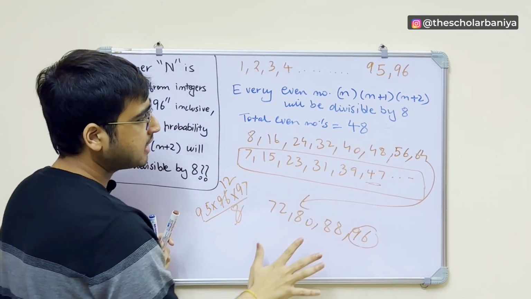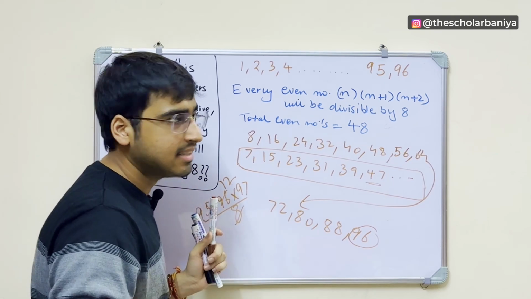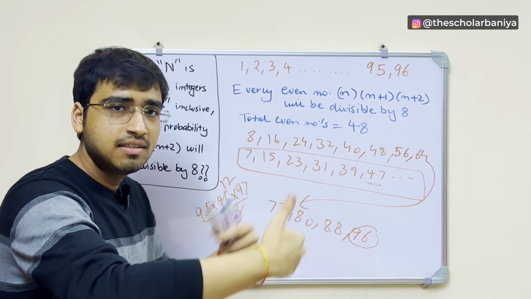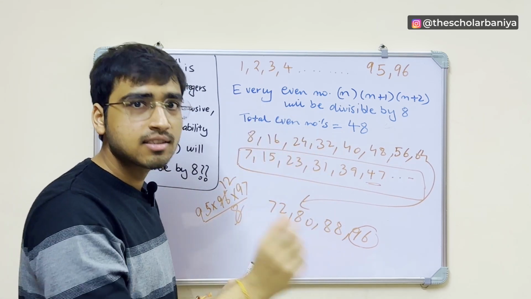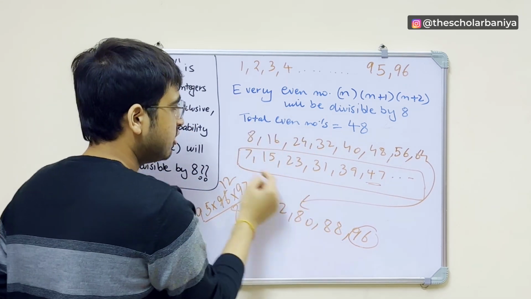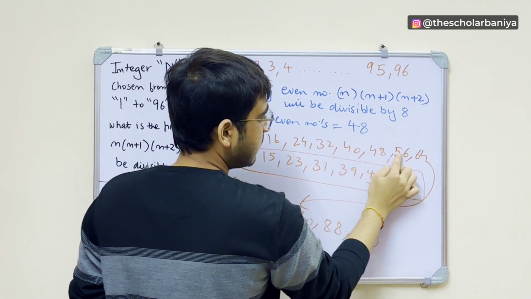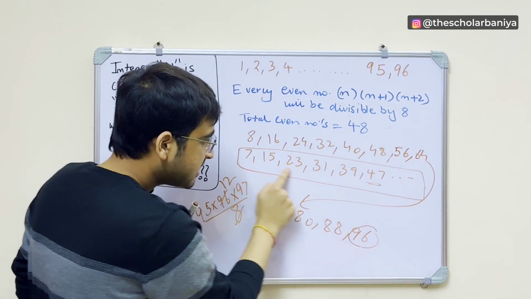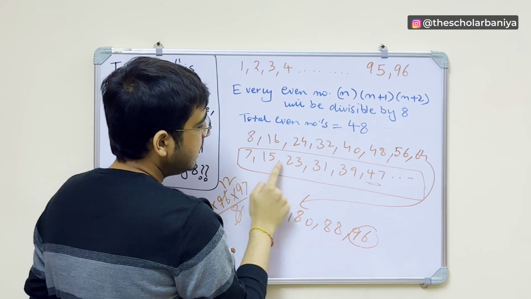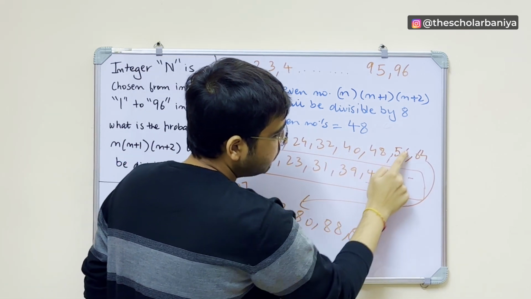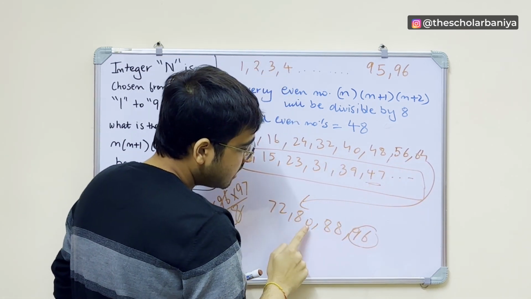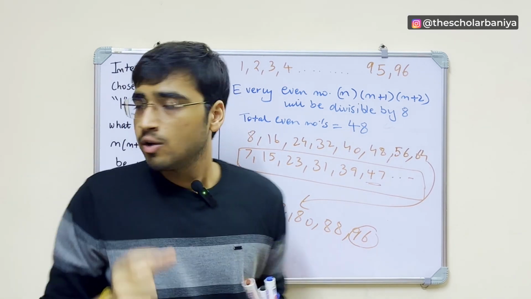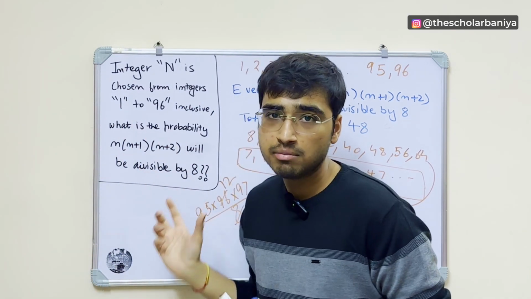So total how many numbers are there? 8 12s are 96, the last number is 96, so there are 12 numbers. You can count also: 1, 2, 3, 4, 5, 6, 7, 8, 9, 10, 11, 12. So there will be 12 such odd numbers: 7, 15, 23, 31, 39, 47, 55, 63, 71, 79, 87, 95. So there are 12 odd numbers for which this will be divisible by 8.